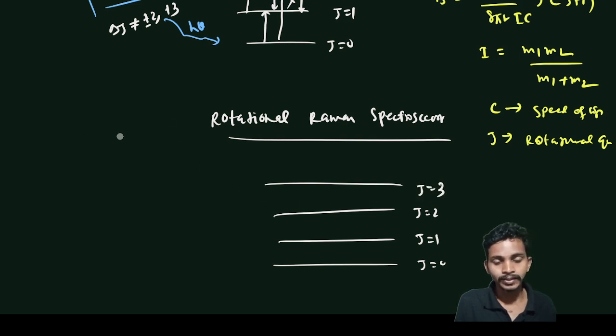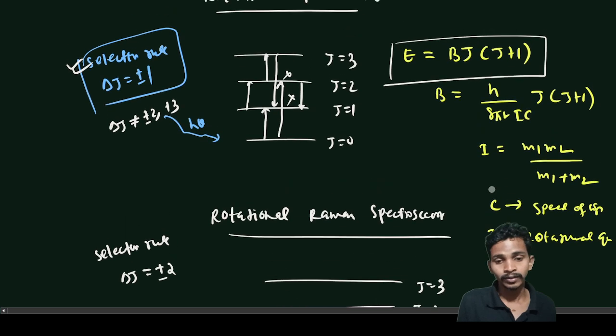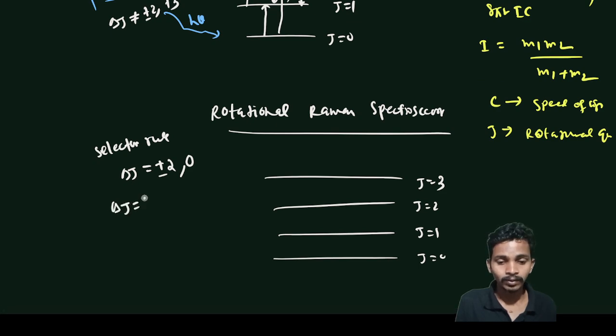Here the selection rule is delta J equal to plus or minus 2, unlike simple rotational spectroscopy where it is plus or minus 1, and also 0. Whenever delta J equals plus 2, we talk about Stokes lines.